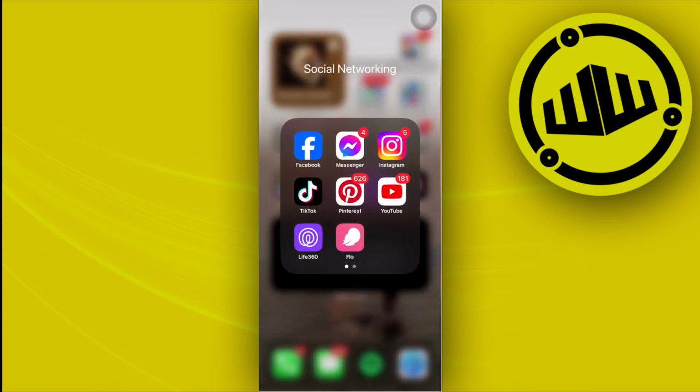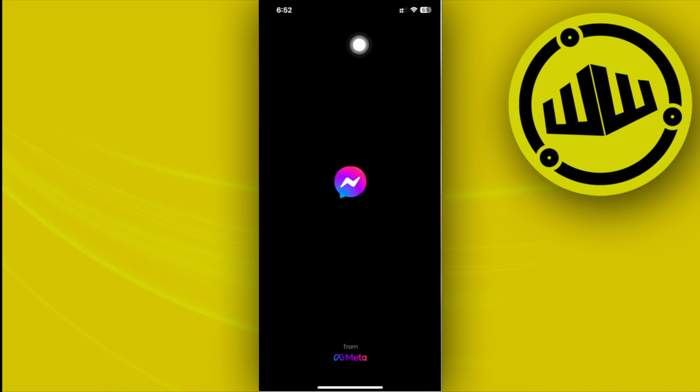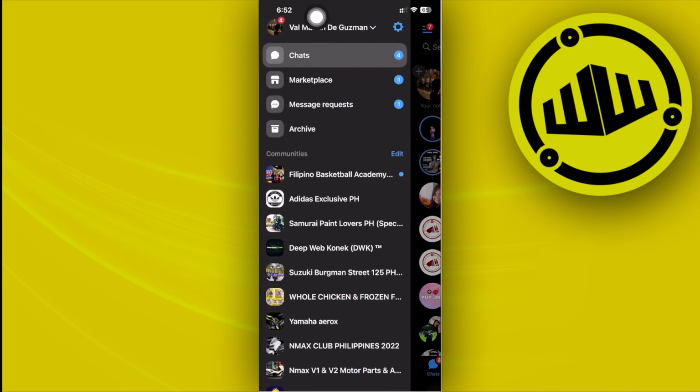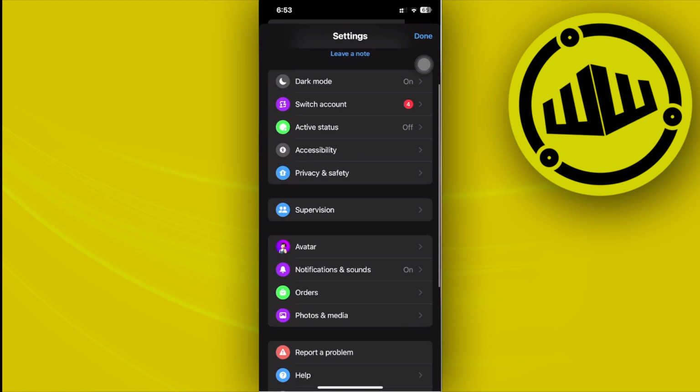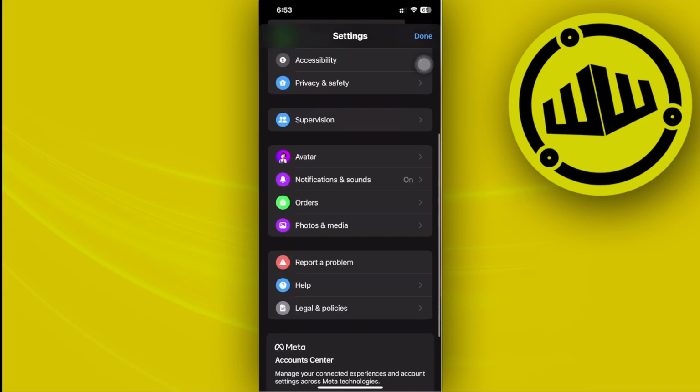Alright guys, so what we need to do first in order to fix this issue is to go ahead and launch our Facebook Messenger. Over here, I want you to tap on your profile, the three lines on the top corner on the left side. Tap on your settings right here. Next, I want you to scroll down to your notification sound.